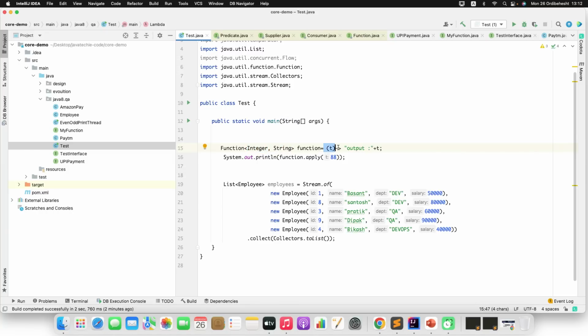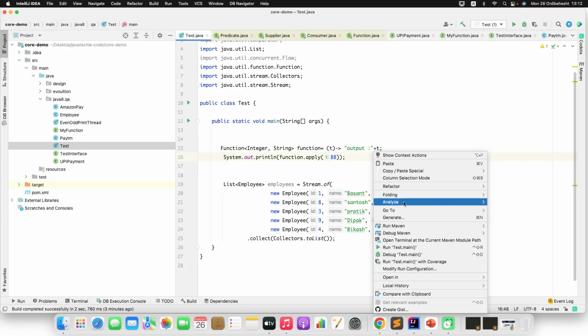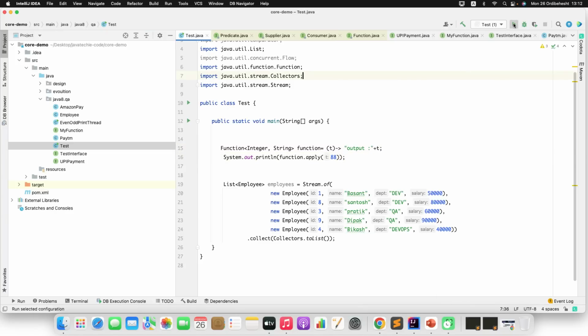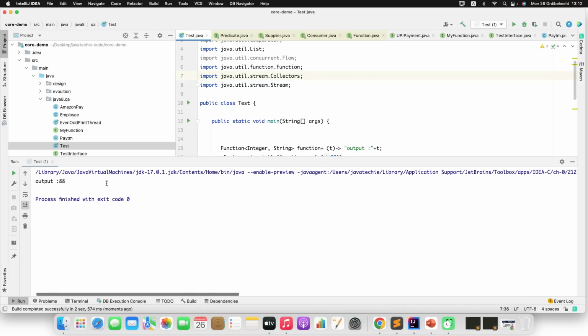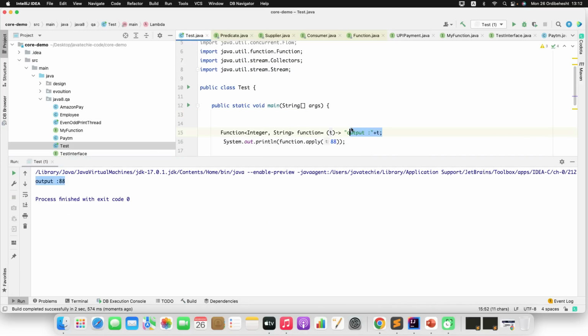This lambda will be smart enough to understand that. You no need to worry about that. Once you define the type generic, your lambda expression will understand what will be the data type of input and output. Now if I run this, I'll directly run from here. You'll get something like output double it. That is what we are just returning here, right?